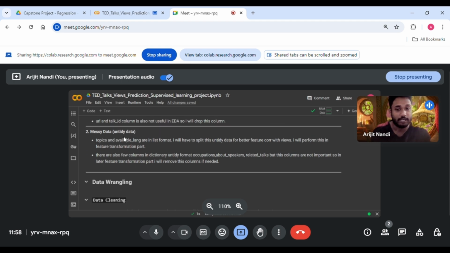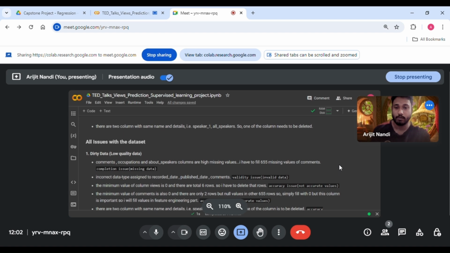So number 2, messy data, untidy data. Topics and available languages are in list format. I will have to split this untidy data for better feature correlation with views. I will perform this in the feature transformation part. There are also a few columns in dictionary, untidy format: occupations, about speakers, related talks, but these columns are not important. So in the later feature transformation part, I will remove these columns if needed.